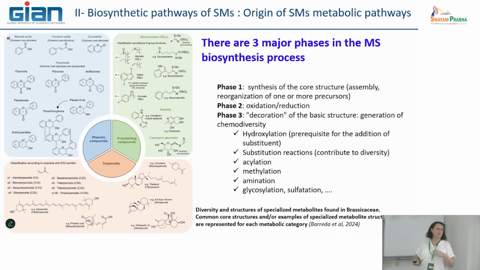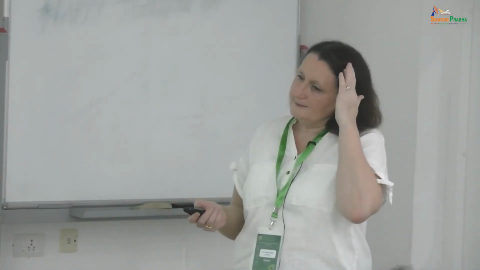Also during the third phase, depending on the number of steps between the precursor and the final product, you find several other types of activities, such as substitution, methylation, amination, glycosylation, and finally some acylation, which are most often the ultimate step of this phase. So if you keep this idea in mind, it will be easier to follow how pathways are organized.